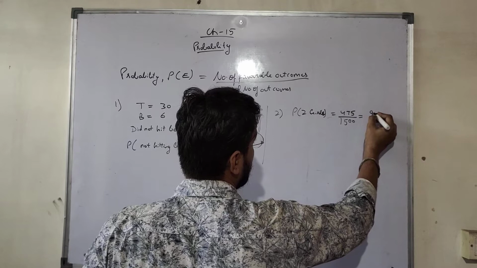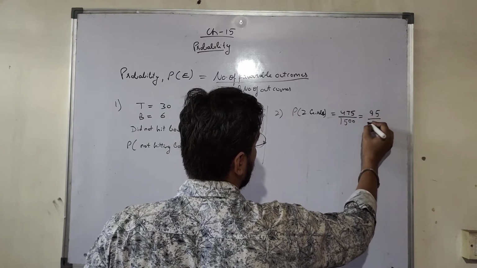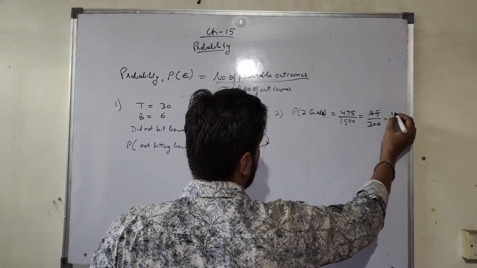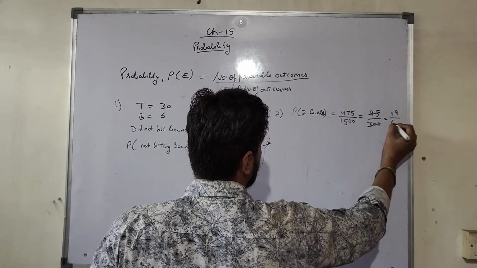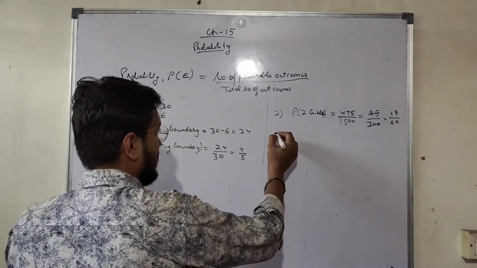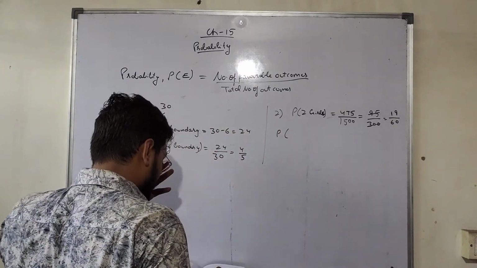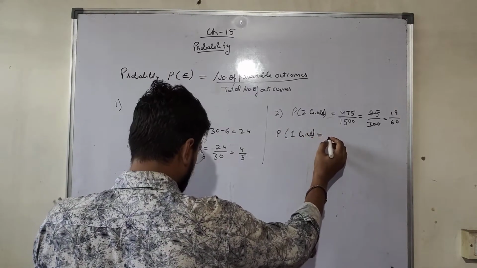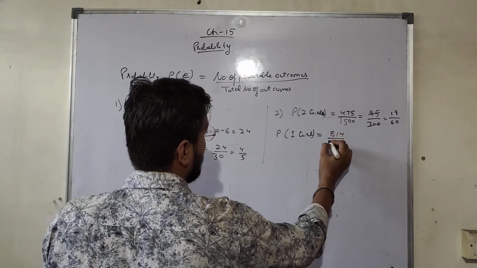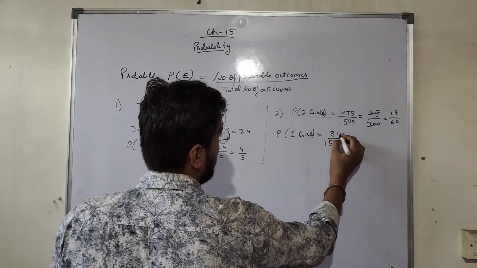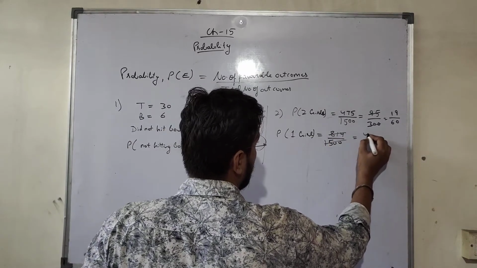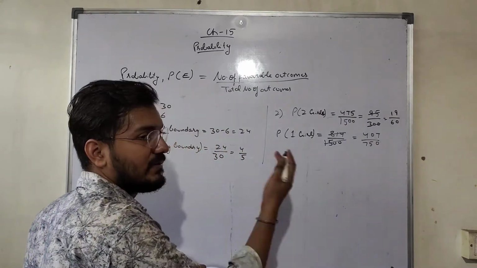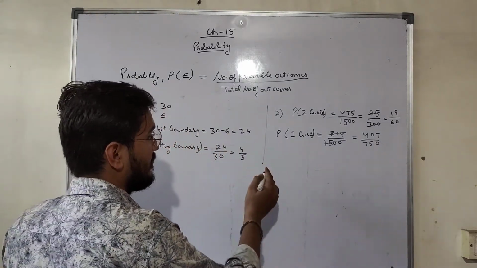5 9 times 45, and 5 300 times, 5 1 time, 5 9 time, 19 upon 60 is the answer. Similarly, the probability of getting one girl is equal to the number of favorable outcomes 814 upon total 1500. Simplify this, so 407 upon 750. Easy, so easy. You just have to put the value into the formula.